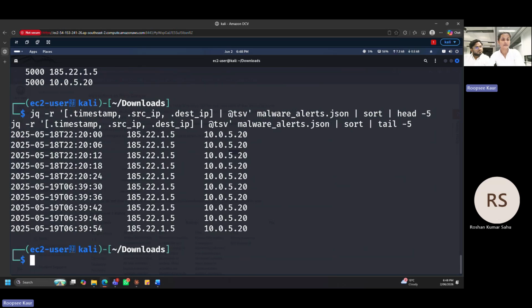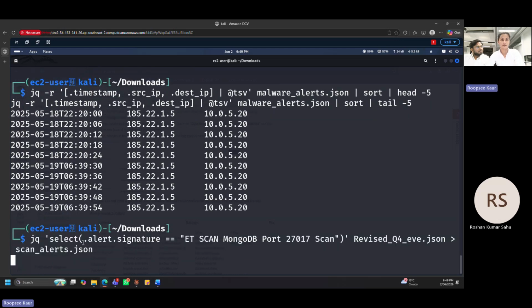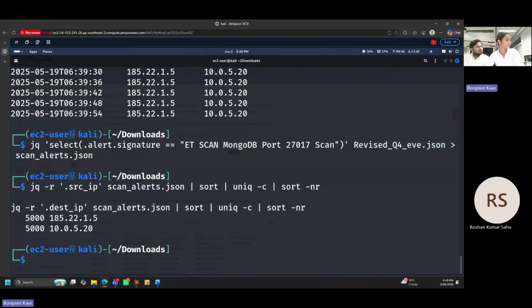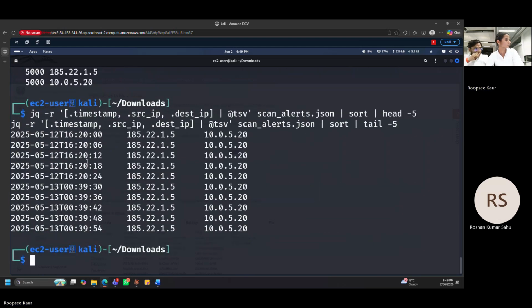Lastly, we're going to check if the port scanning happened from the Redis source or the other one, which is MongoDB. This will confirm which attack happened in sequence. Port scanning happened from the same attacker as the MongoDB credential guessing and large data transfer. We're going to check the timestamp, which will produce our hypothesis. Based on our hypothesis, port scanning happened on 12th of May and lasted until 13th of May.